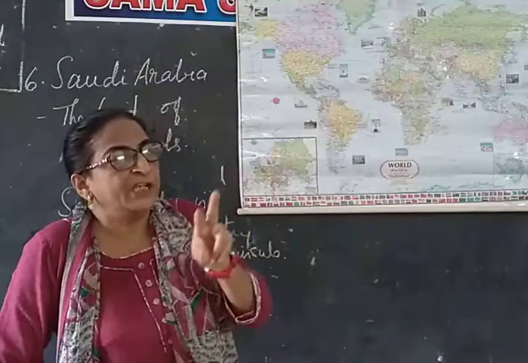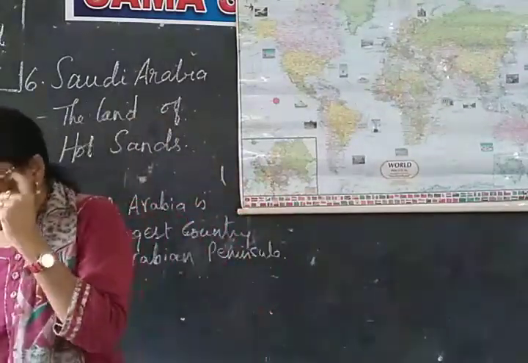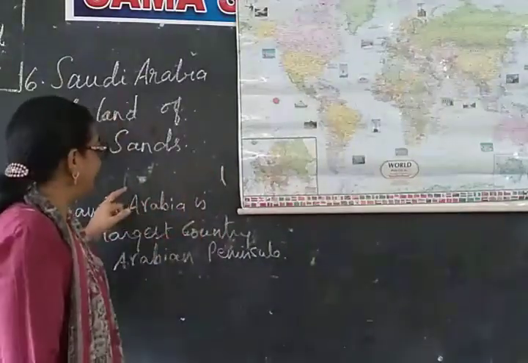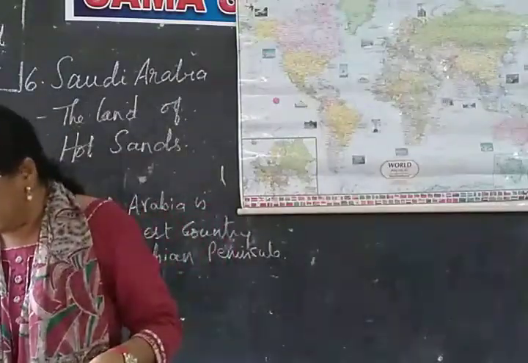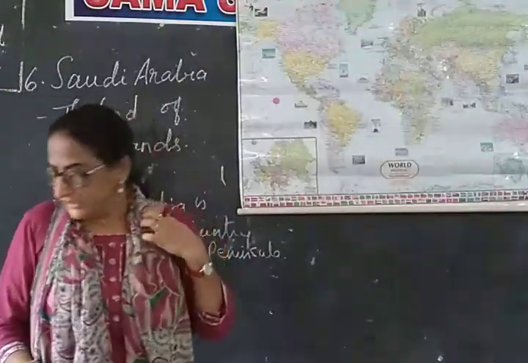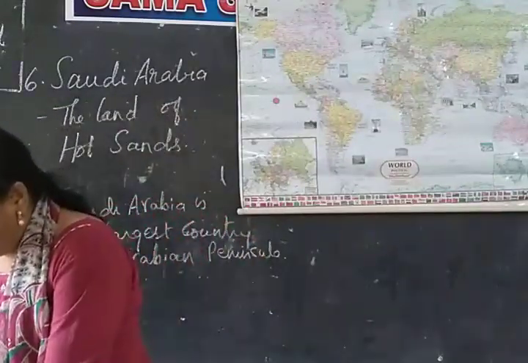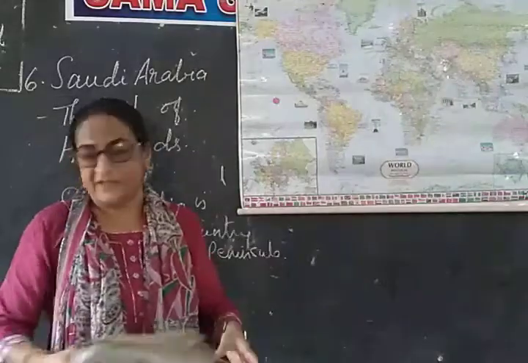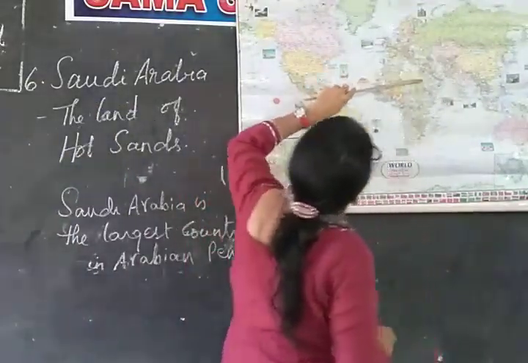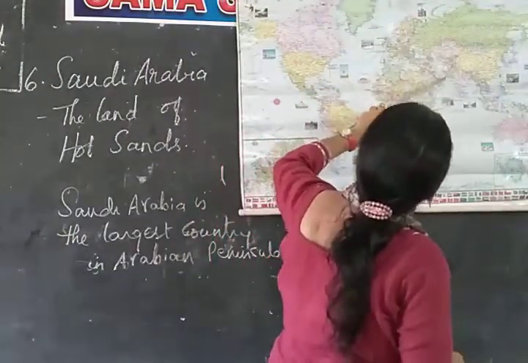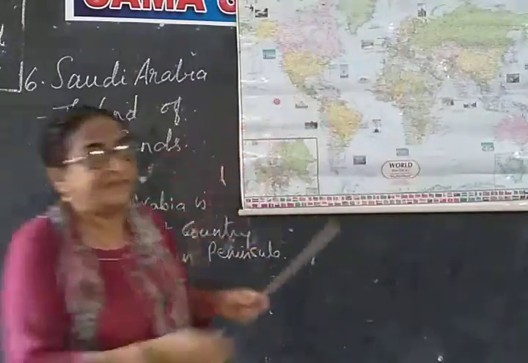Peninsula means an area jutting out into the sea, surrounded by water on all three sides. Now this Arabian Peninsula is the largest peninsula in the world also. It lies between the Red Sea in the west and the Persian Gulf in the east. So it lies between the Red Sea here, and this is the Persian Gulf on the eastern side.